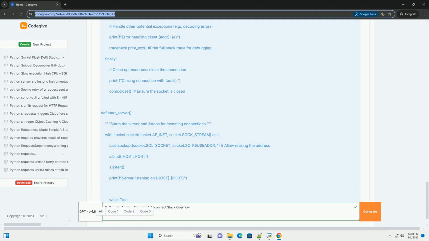last_heartbeat stores the timestamp of the last received heartbeat from the client. run is the main thread for handling the client. It receives data and checks if it's a heartbeat message. If so, it updates last_heartbeat. Otherwise, it processes the message as usual.